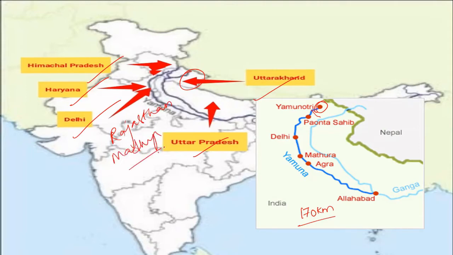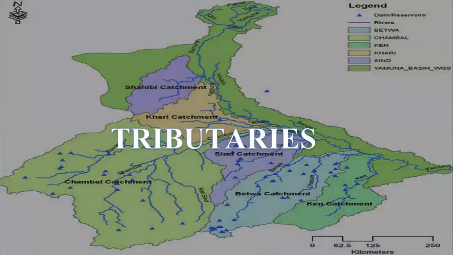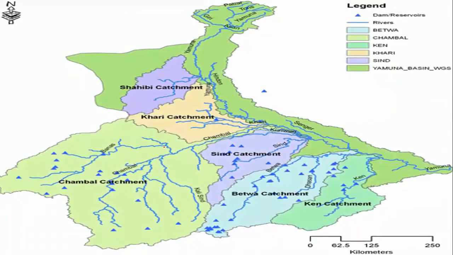Now let's talk about the tributaries. The left hand tributaries are Hindon, Giri and Tons. These are the three left hand tributaries. And the right hand tributaries, which are the major ones, are Chambal, Betwa, Ken, Sindh, and Bhagain. So these are the major tributaries of Yamuna.